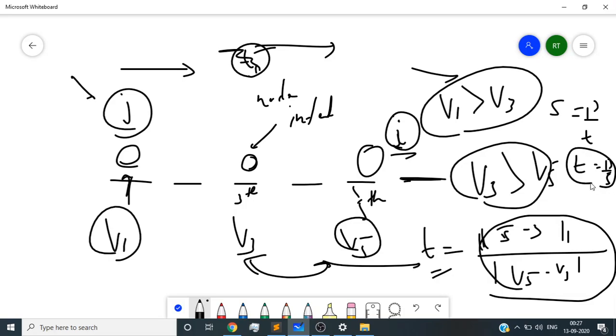From here we get this. Why we are calculating time, I'll talk about it later. Now we have cleared up when two persons will meet and infect each other.